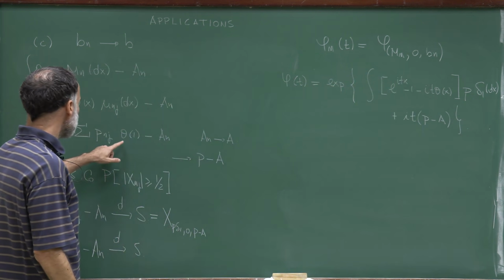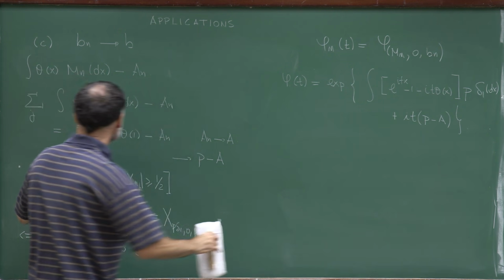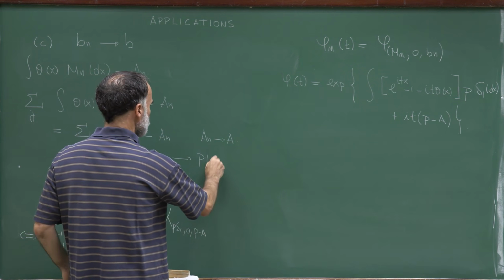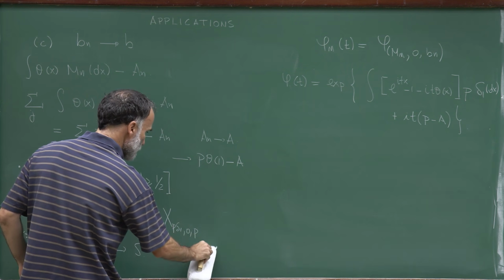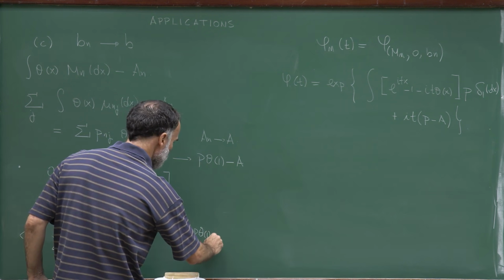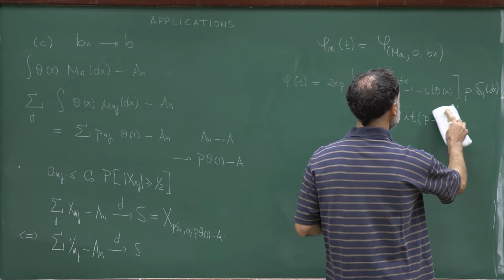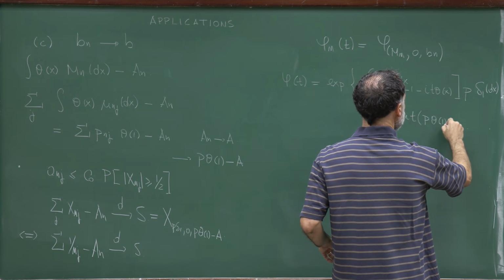I'm sorry, I'm missing theta 1 here. I made a mistake, I forgot about theta 1. So this is actually p theta 1 minus a, and here it's theta 1 minus a.